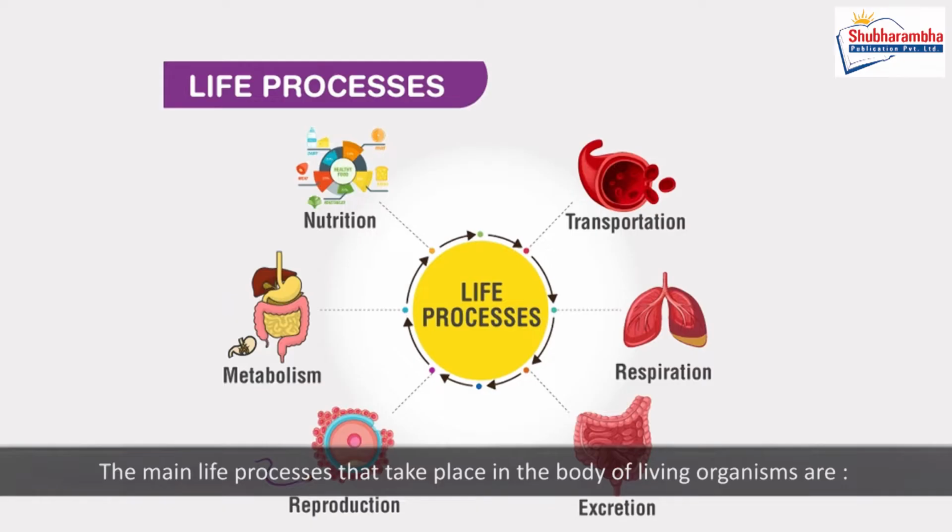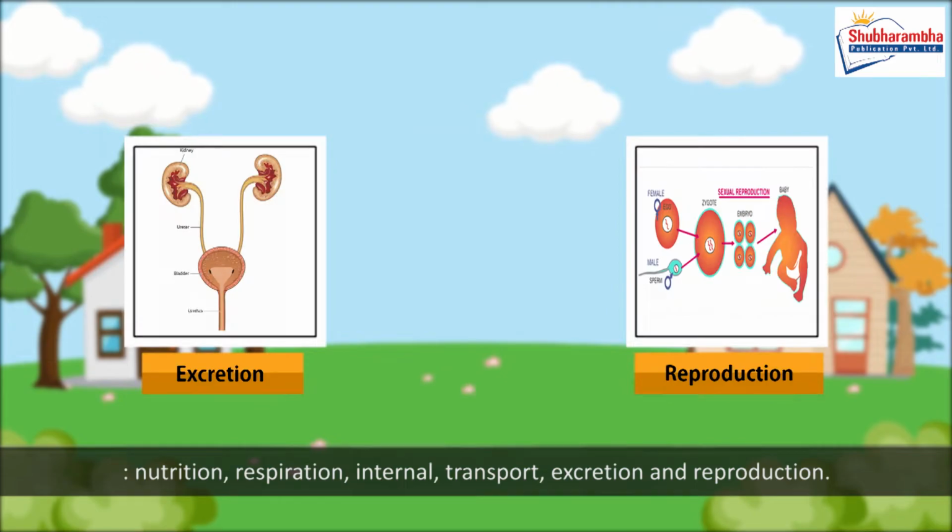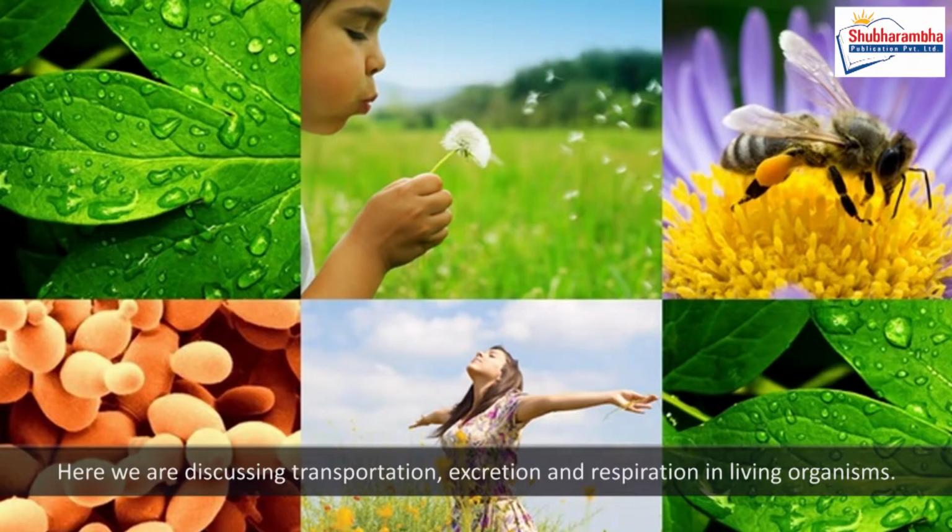The main life processes that take place in the body of living organisms are nutrition, respiration, internal transport, excretion and reproduction. Here we are discussing transportation, excretion and respiration in living organisms.